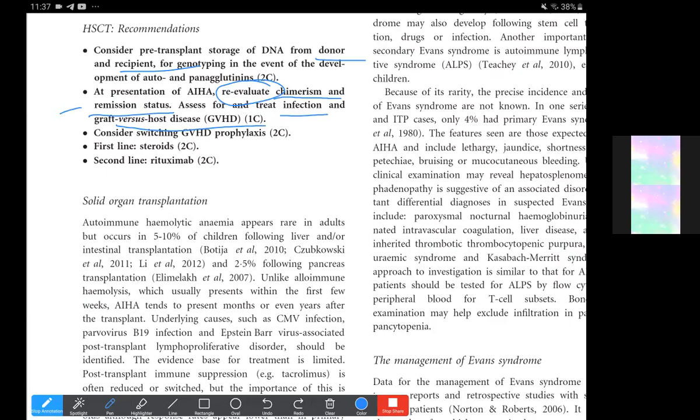So if it is mostly drug associated, we just switch the GVHD prophylaxis from calcineurin inhibitors to other agents, and for other infections, we may need to treat the infections, and for those donor antibody ABO mismatches, we shall need to consider steroids and rituximab as first line. In some cases, even rituximab has been used as a first line also.